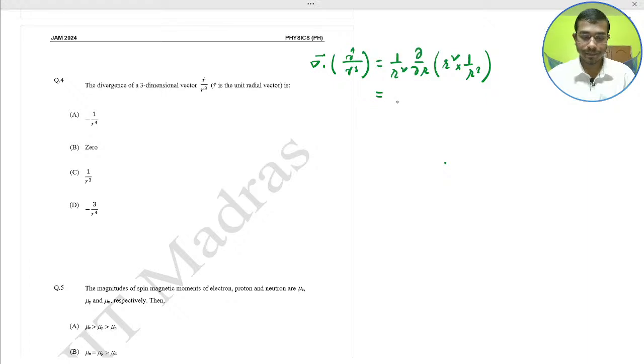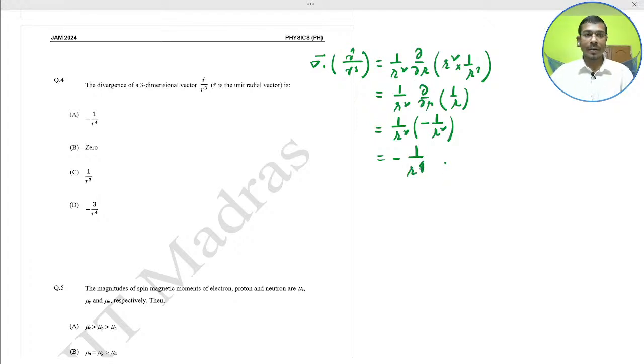This would be what? 1 by r square. Just calculate on your own. Del r of 1 by r. This would be what? 1 by r square del r of 1 by r. 1 by r differentiation, that is minus 1 by r square. So this would be minus 1 by r to the power 4. Option A would be correct. Next,